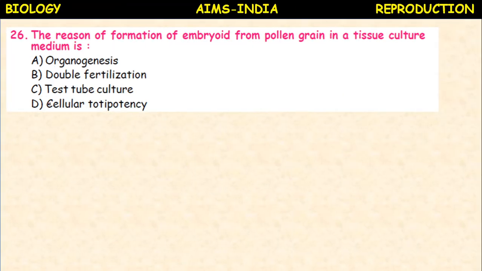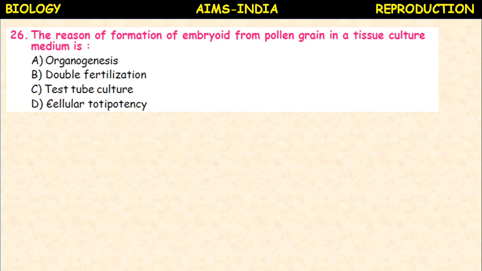Next, the reason for formation of embryoid from pollen grain in a tissue culture medium is organogenesis, double fertilization, tissue or test tube culture, cellular totipotency. Tissue culture was discovered by Haberlandt, a scientist.